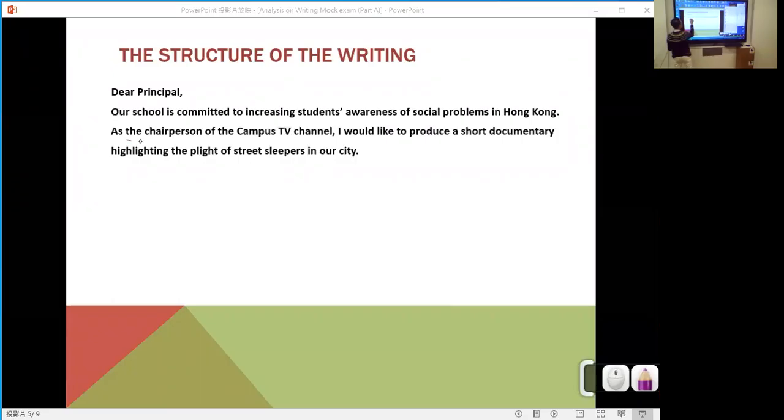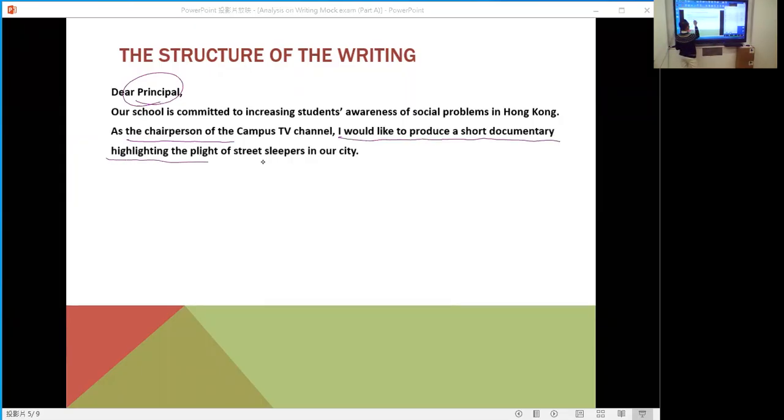And the register, tone and style: formal and persuasive. Persuasive means you need to say something in order to make someone accept your ideas. So it's persuade, and it's persuasive. Pay attention to this when answering part A. If there are no problems, let's go to the contents.